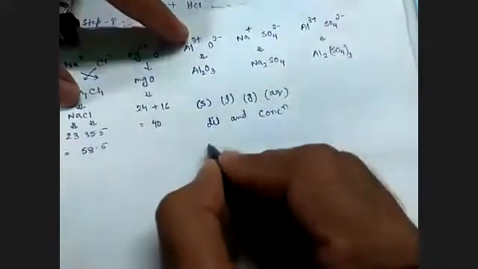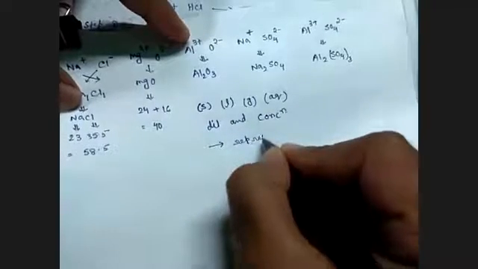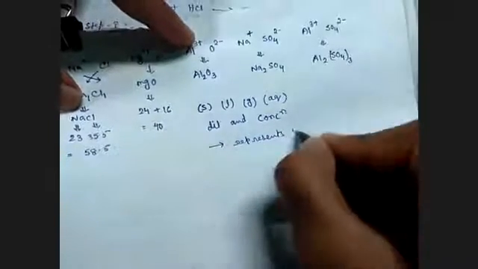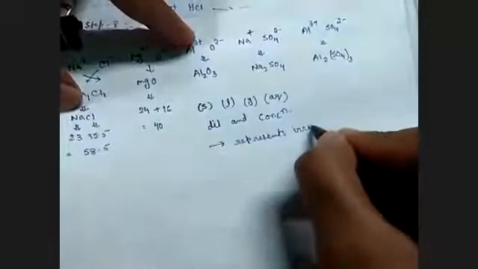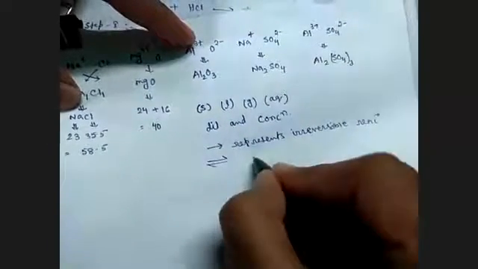And the last point: this arrow represents an irreversible reaction, whereas this arrow represents a reversible reaction.